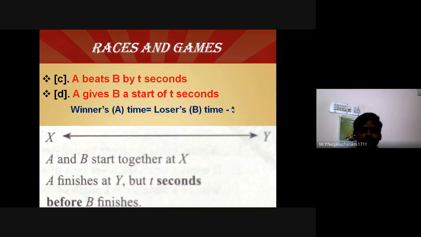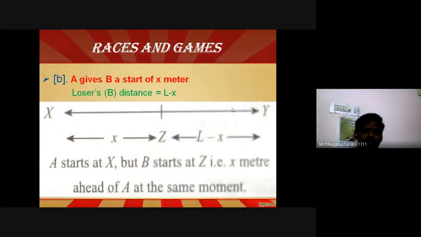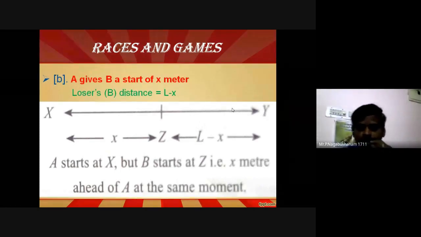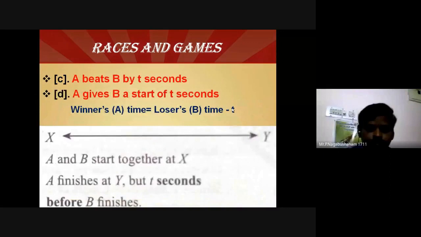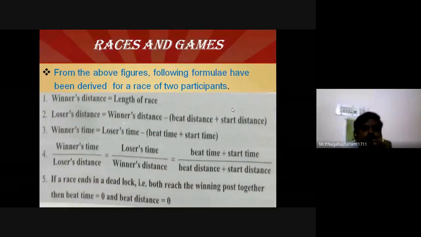So based on these two diagrams, which are with respect to two participants, there may be more than two participants, but I am not taking that problem. I have taken only a race or a game, in which there are only two participants, A and B, or P and Q. From the above figures, we can get the following formulas.